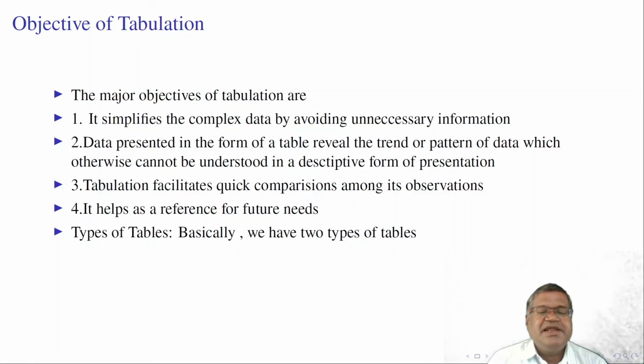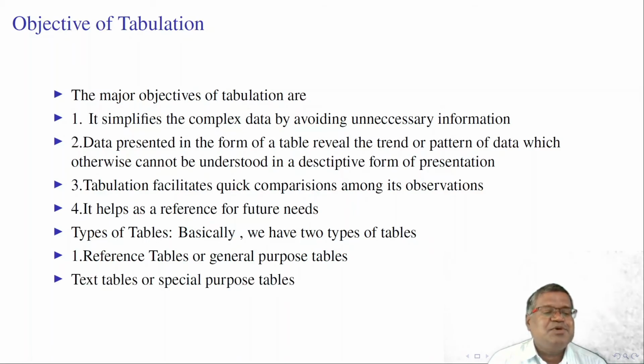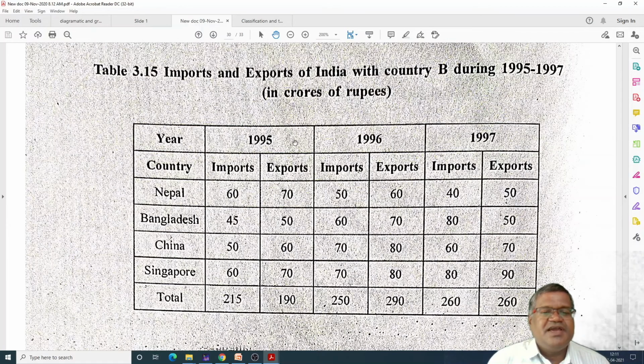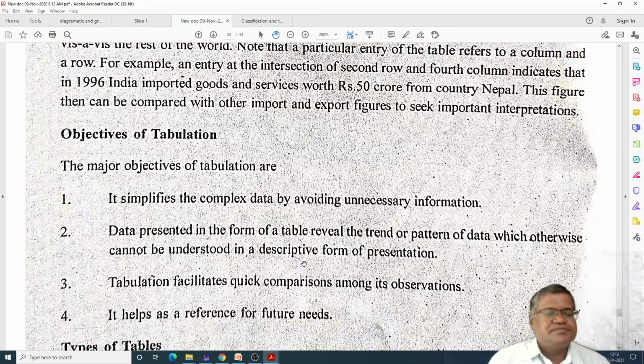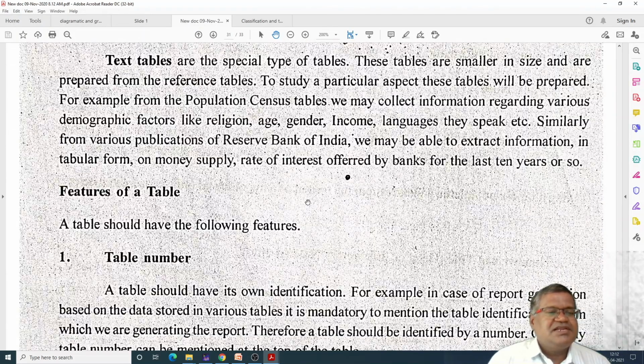There are basically two types of tables: reference tables or general purpose tables, and text tables or special purpose tables. Already seen, this is an example of tabulation of data. Here the headings are taken as country, imports, exports: Nepal, Bangladesh, China, Singapore. We have given imports and exports. Text tables are special purpose tables. These tables are smaller in size and are prepared from the reference table.